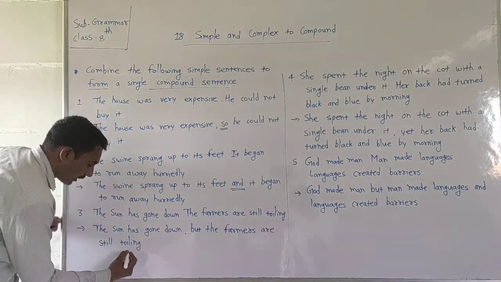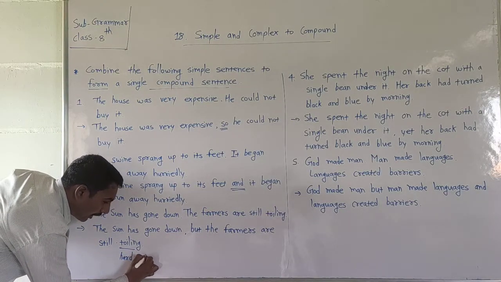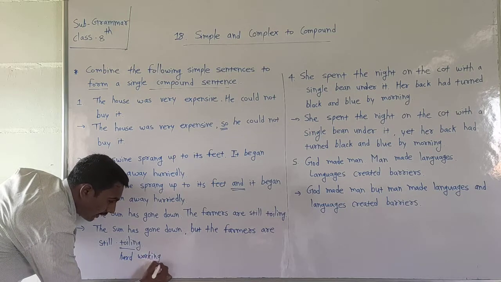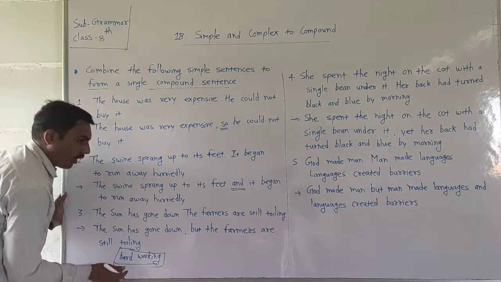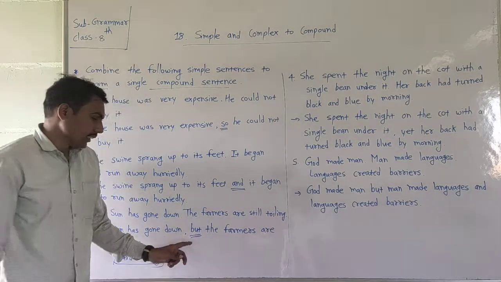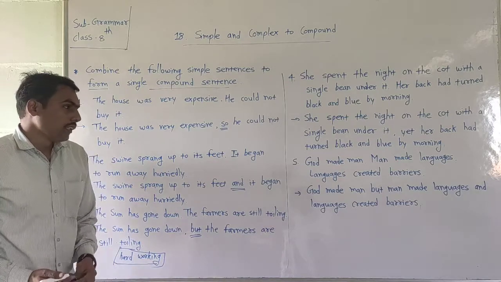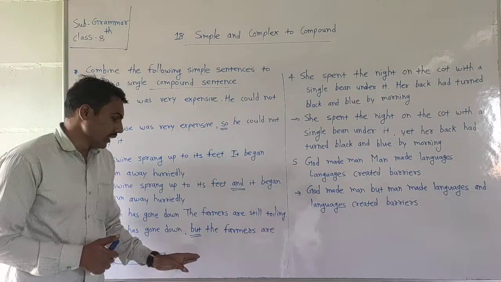Toiling means hard work or hard working, the similar meaning of that word. I hope you understand. We use the coordinating conjunction "but." There are 7 coordinating conjunctions used to make compound sentences.